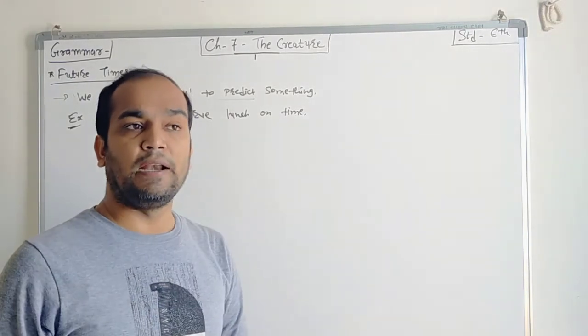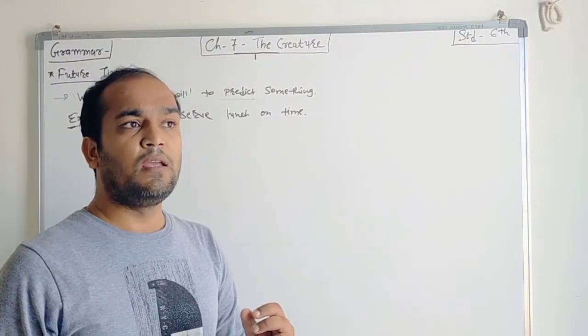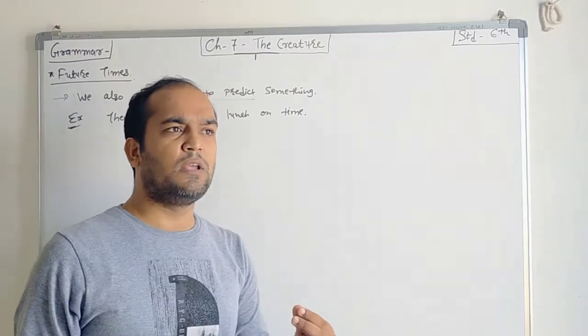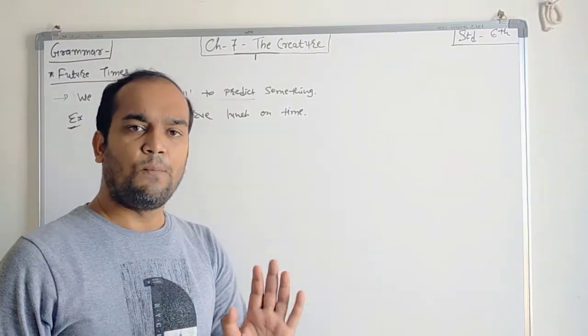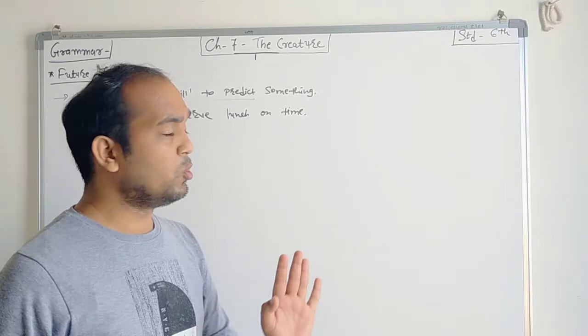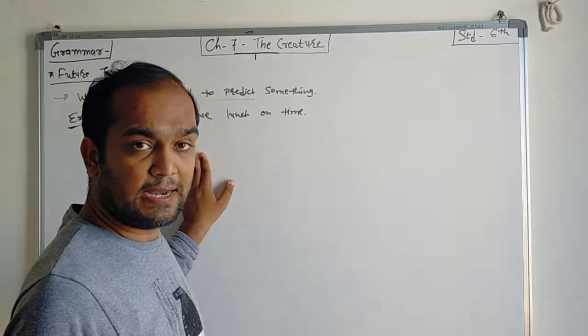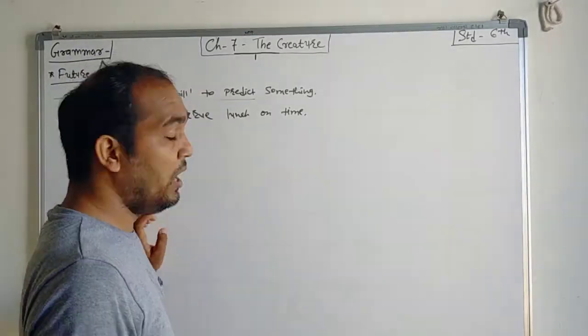It is predicted. Predicted means we just give the information. It is pre-decided, so that time we use will.